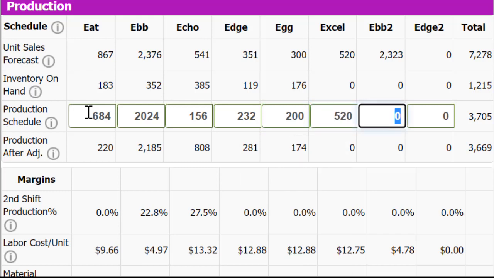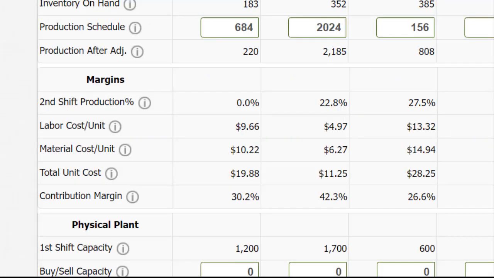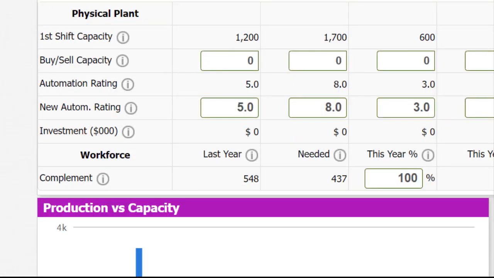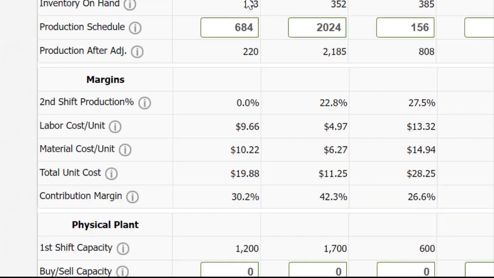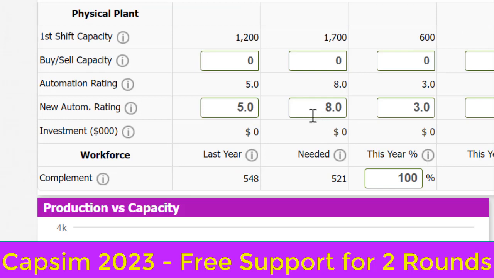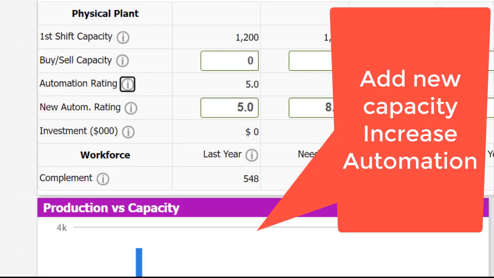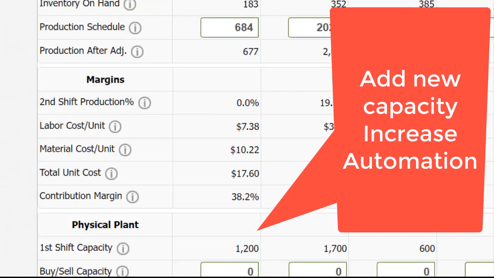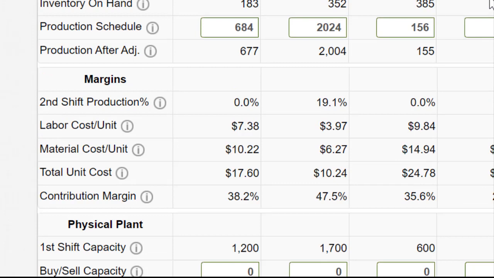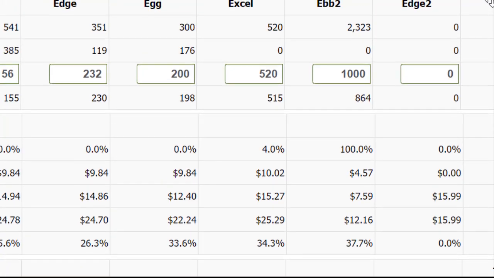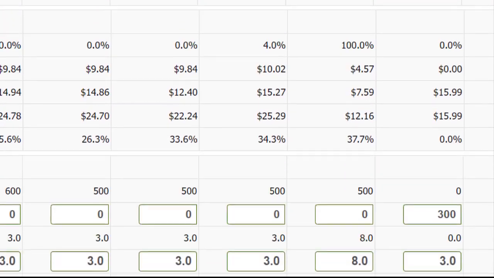So on the screen you see the production. We just use the Excel file to calculate production by sale focus, deduct inventory, and then remember to add new capacity for the new product. We have added 2 products in round 2 and 1 more product in round 3, so we have 3 new products now. So we need to add enough new capacity for the new 3 products. That is the key to gain back the good sale and profit from round 4.